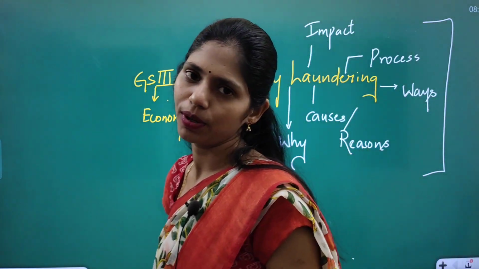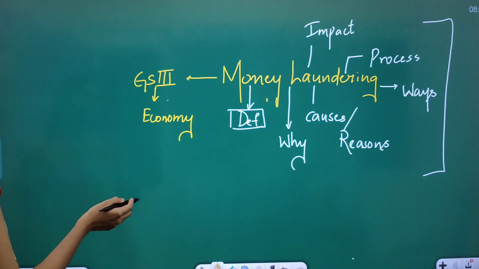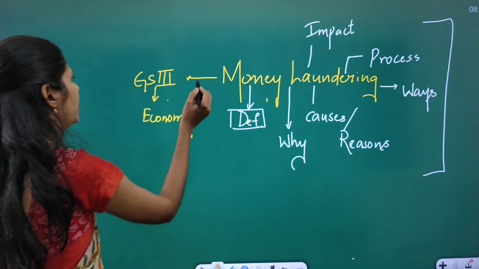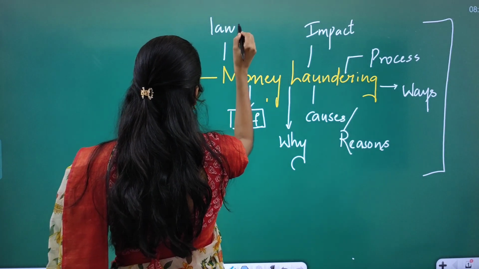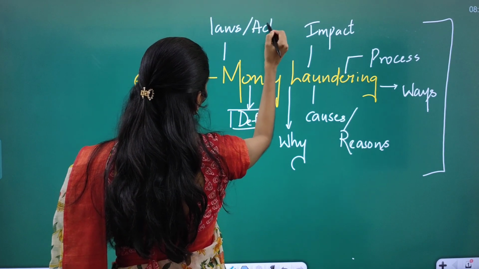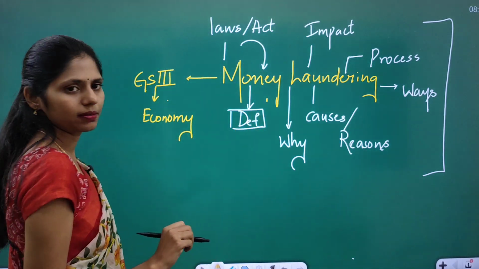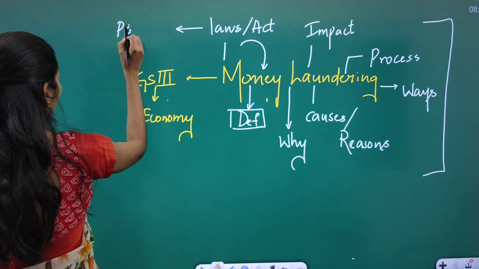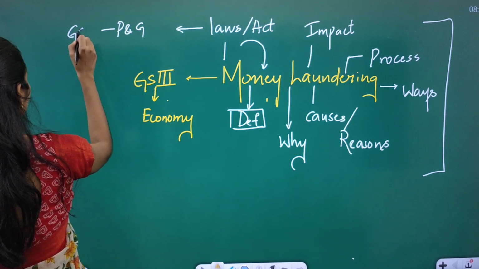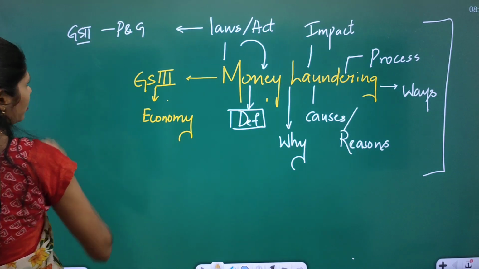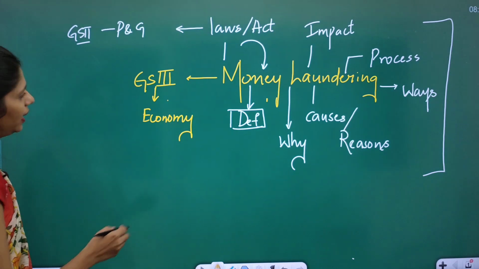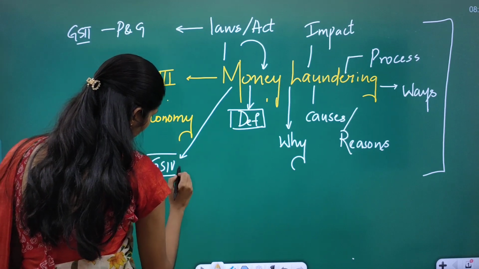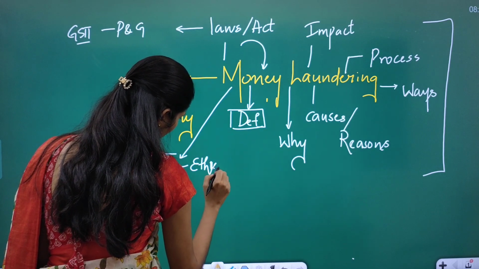It is the most important topic. Money laundering, hawala transactions, and also you have to see what are the different laws or acts in India which deal with money laundering. These laws and acts come under polity and governance from the GS paper 2 point of view. Even we can connect this topic with GS paper 4, that is ethics and integrity.